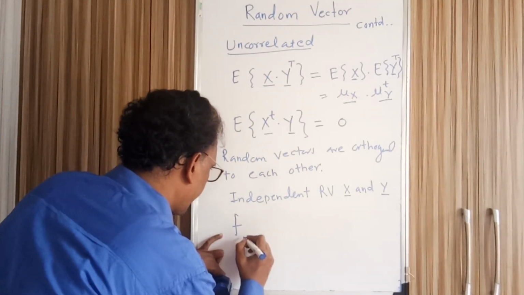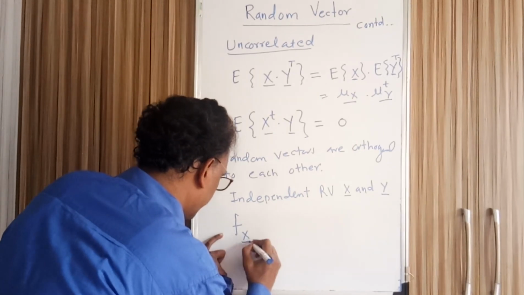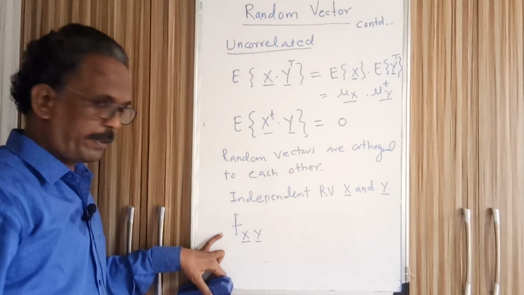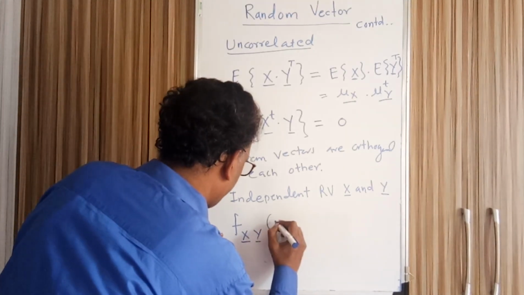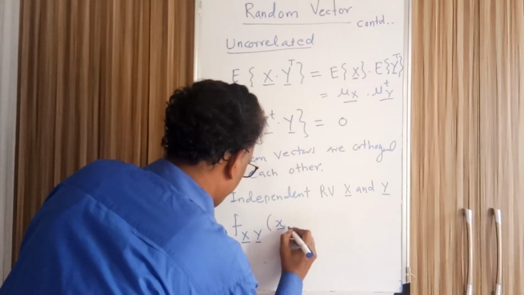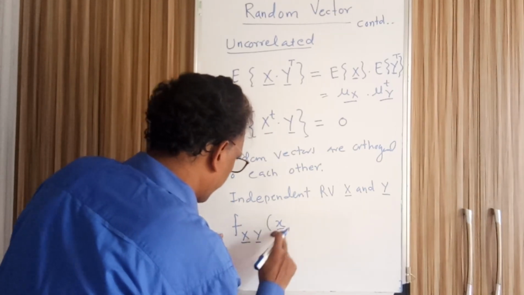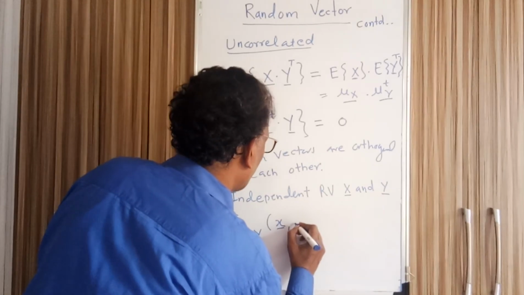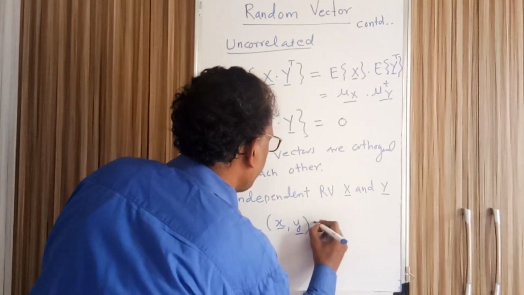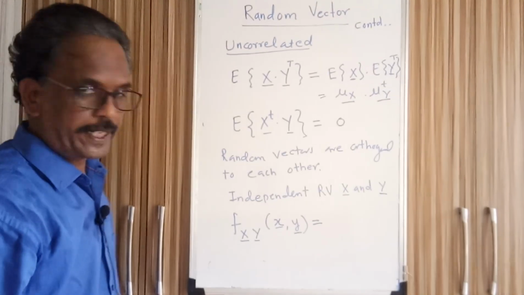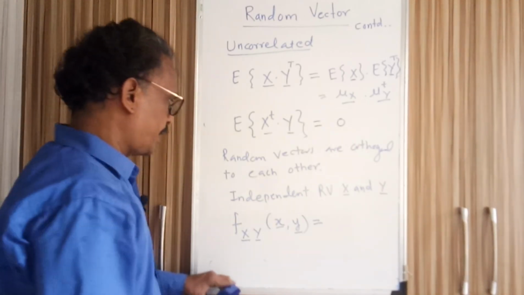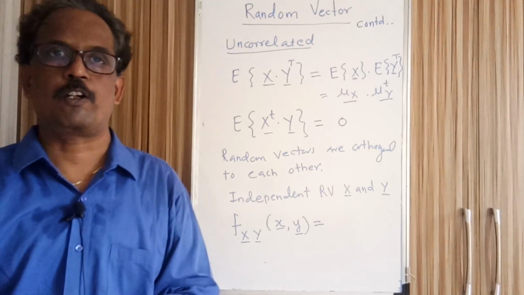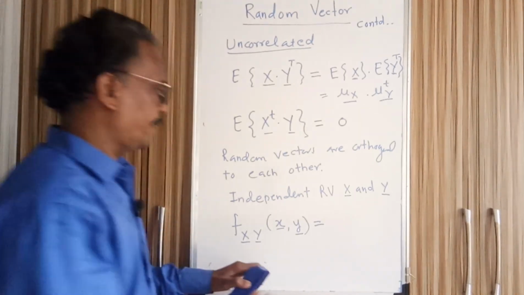The joint density function of random vectors x and y, where random vector x takes values less than or equal to small x vector, and y takes values less than or equal to small y vector. The joint density function should be written as the product of the individual density functions.